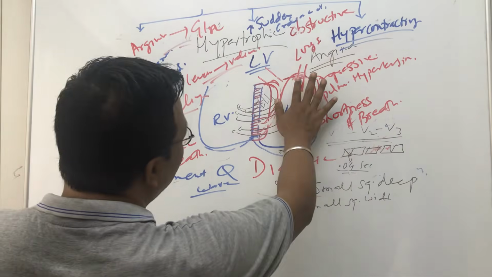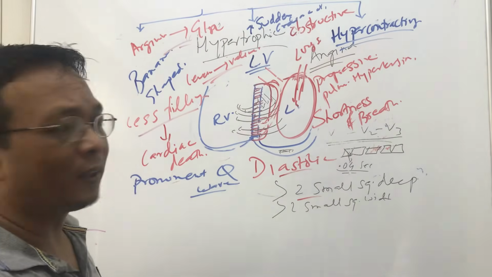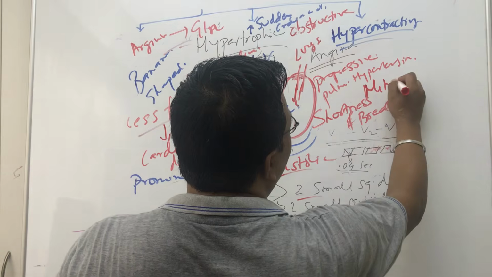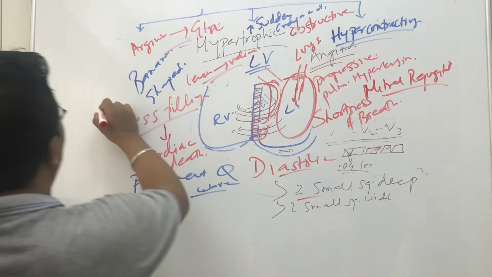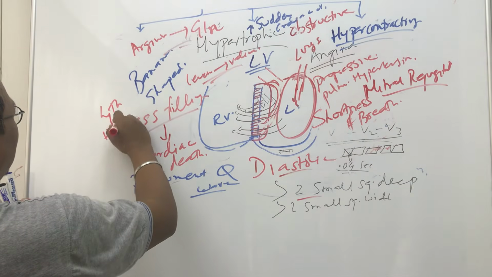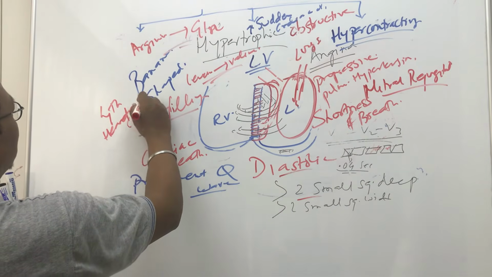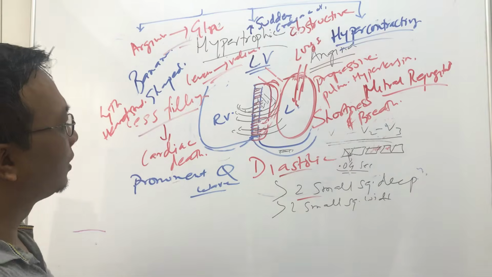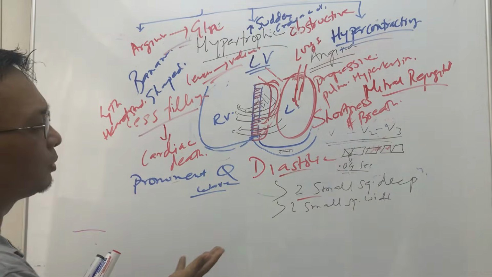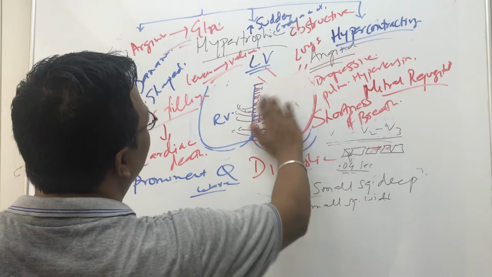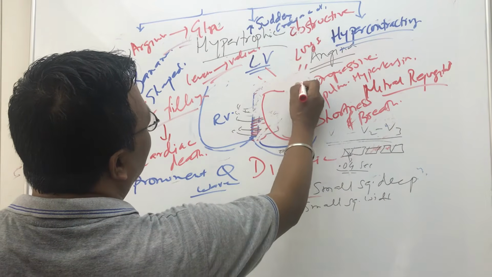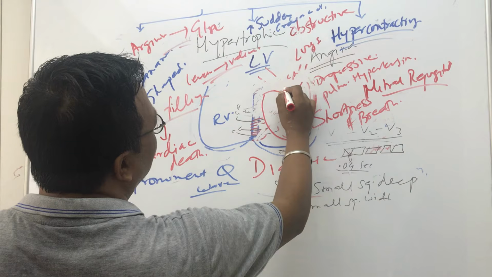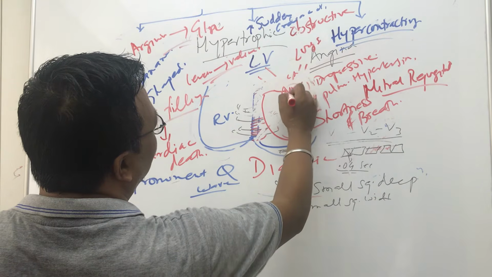And in both the hypertrophic and dilated types, there is always a chance of mitral regurgitation. Mitral regurgitation. And a fourth heart sound can be heard in both types, dilated and hypertrophic. Fourth heart sound, mitral regurgitation. Now, why is there mitral regurgitation? You see, where is the mitral valve? So this is the left ventricle, and this is the left atrium, and this is the mitral valve here. Okay, the mitral valve is here.